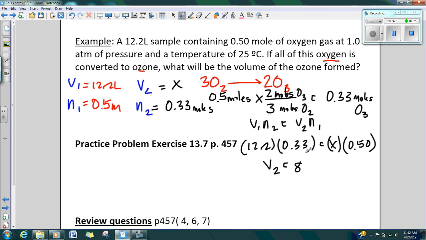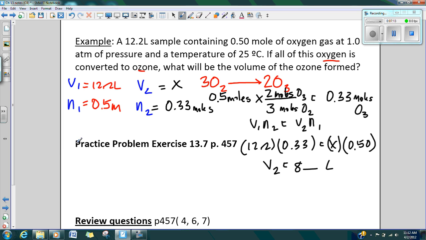and I can't read my writing, wow. So 8 something is going to be my volume here. And if you look, you can see my volume went from 12.2 liters down to 8 liters. That means my moles should also decrease, and they do. So we have again verified Avogadro's hypothesis.